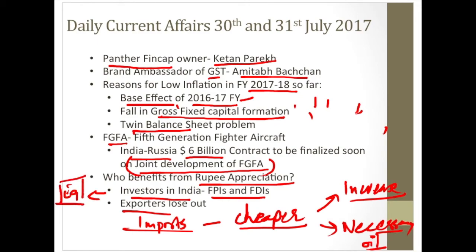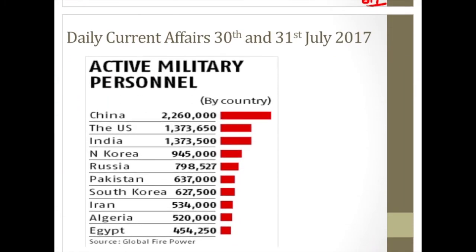The equity market gains because their profits rise, and the amount of money that they have to give as debt or as dividend to the foreign investors or to the foreign borrowers also goes down, and therefore the equity markets go up. When the equity markets are going up, the investors in India, FPIs and FDIs, also stand to gain. So this is how benefit and loss of rupee appreciation happens in the economy.